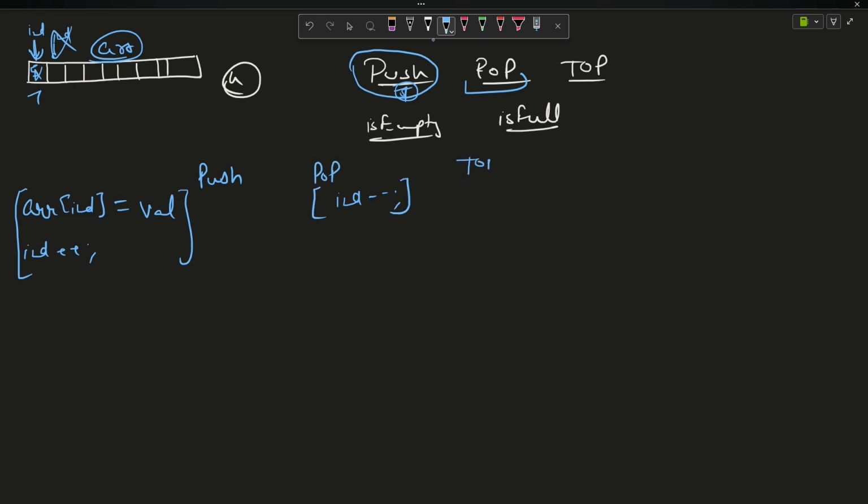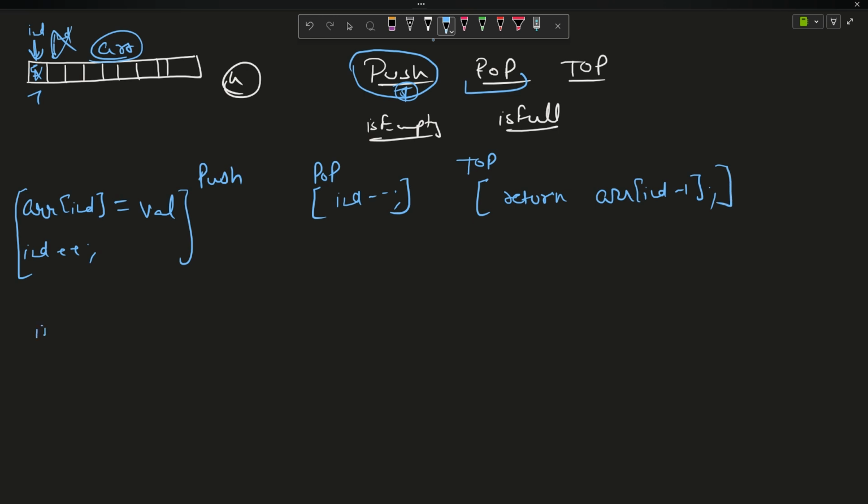What is top? I have to return a value now. I don't have to shift my index here. I just have to peek at it. I just have to see the previous value. So return ARR of index minus 1. This is the top operation.